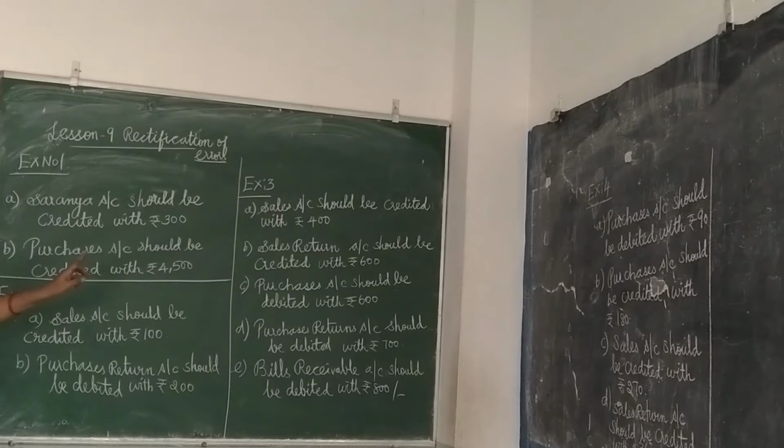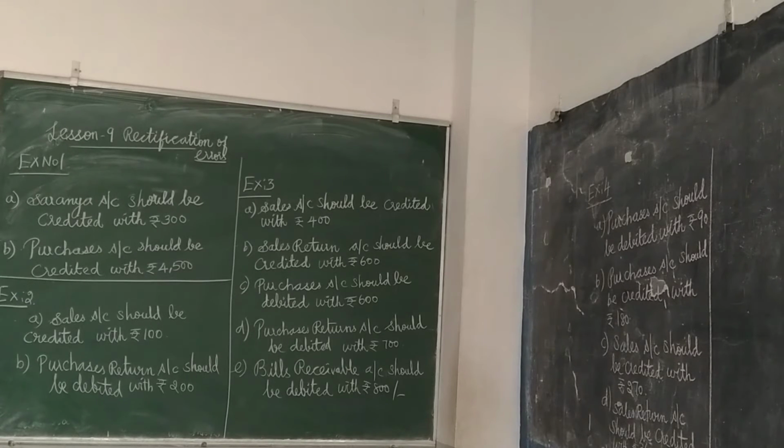So sales account should be credited with rupees 400. Are you clear? Short credit in the sales account means you should give further credit. You have to write the explanation alone. Then sales return book was overcast by 500.